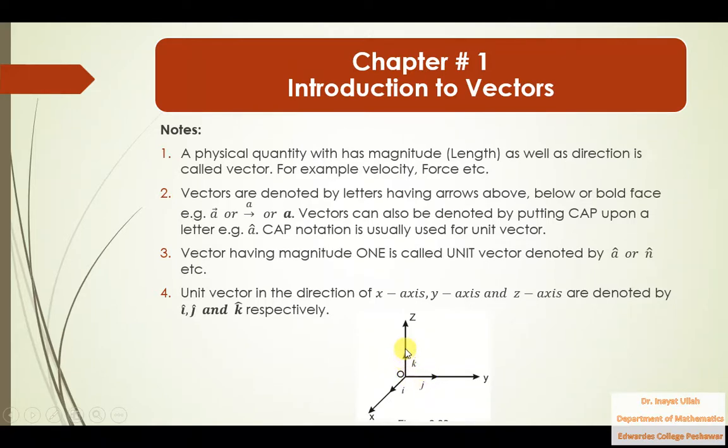Unit vector in the direction of z-axis is denoted by K. So that is the fourth one. Similarly,